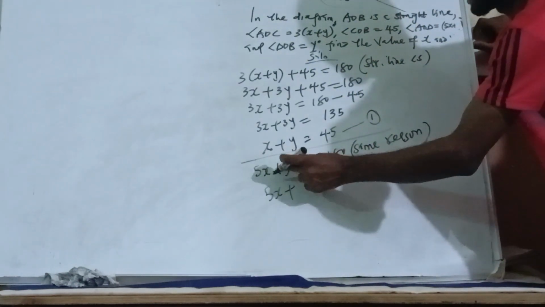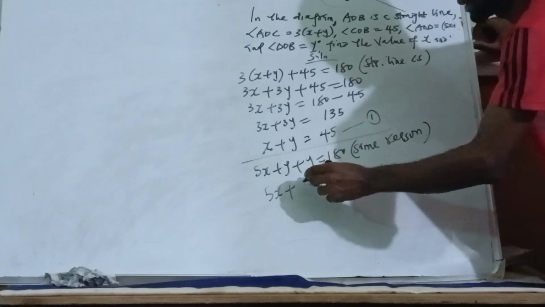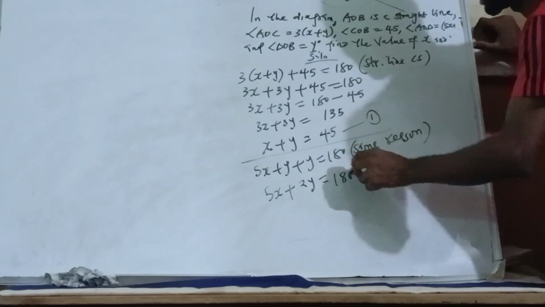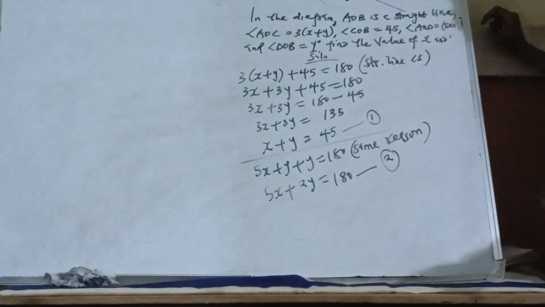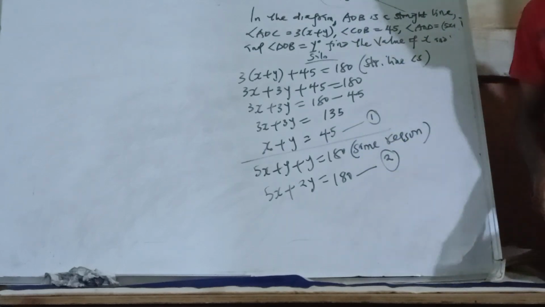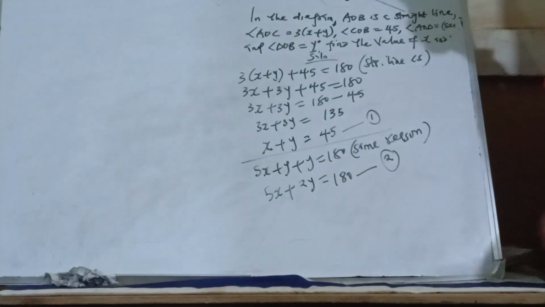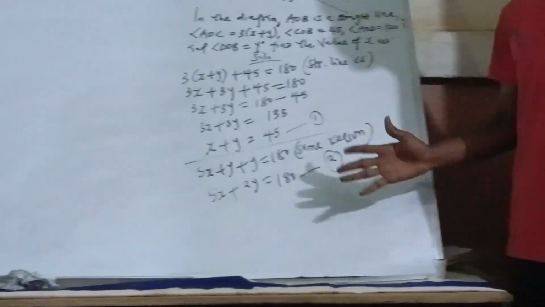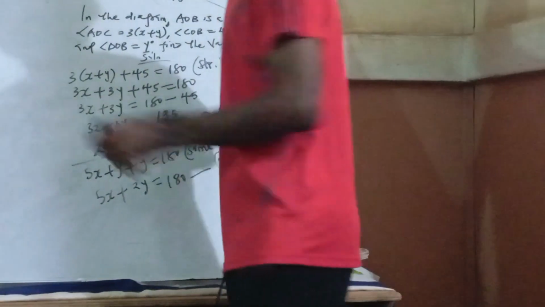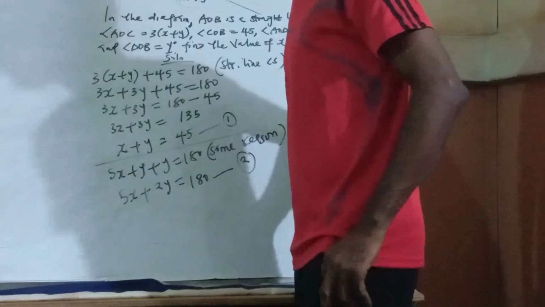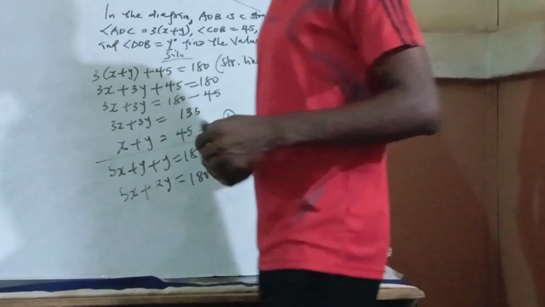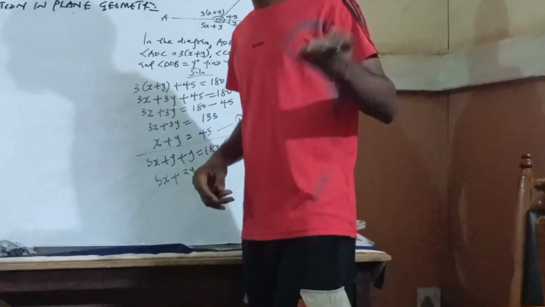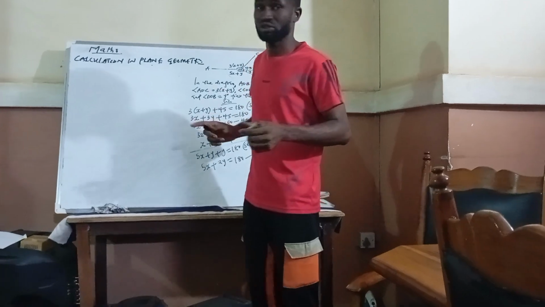There is 1 here, there is 1 here. So y plus y is 2y, which is equals to 180. I will call this equation 2. And you can see, in this case, now we have entered simultaneous equations. We are going to use simultaneous equations to find our x and y, because this requires 2 equations altogether. Now I'm going to use any of the methods. We either use elimination method or substitution method, but I'm going to use elimination method in the course of this course.